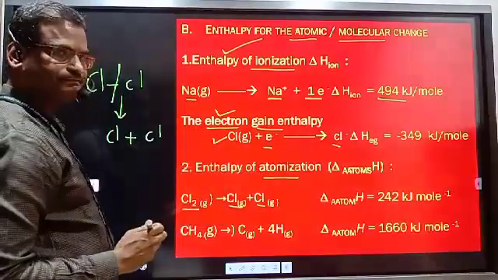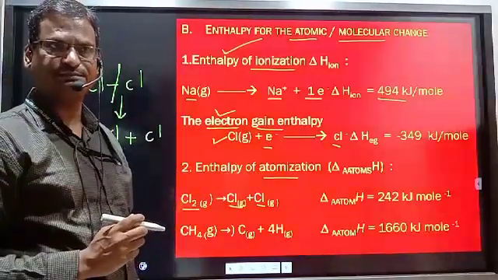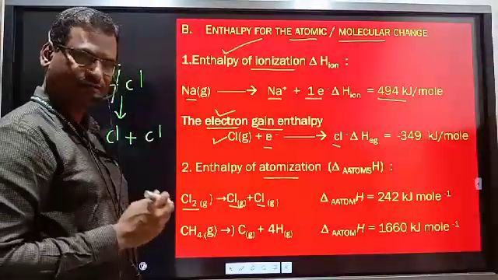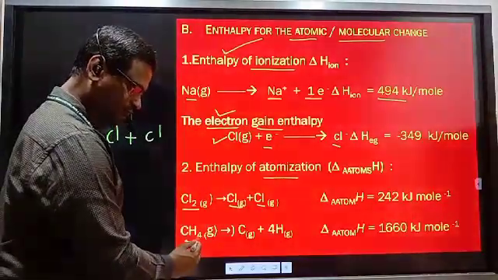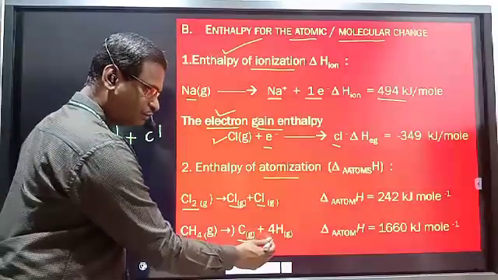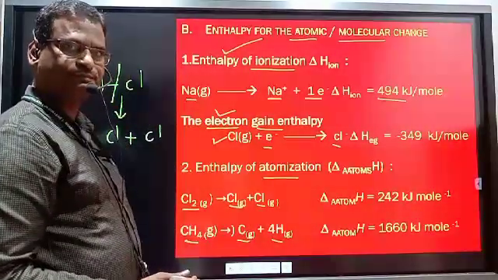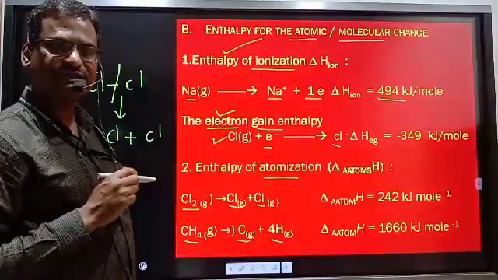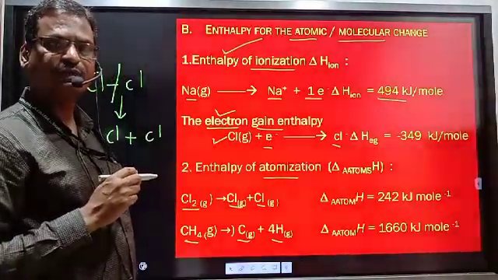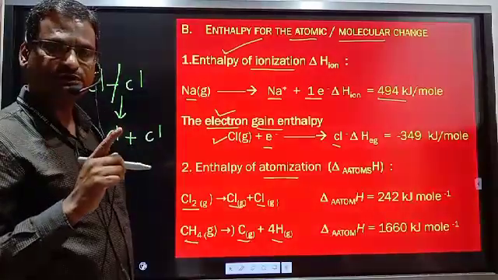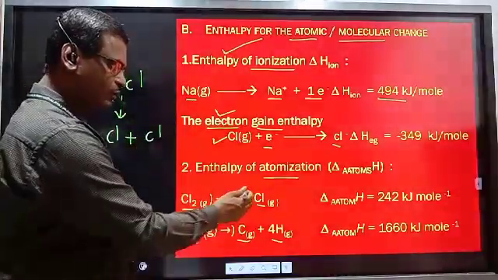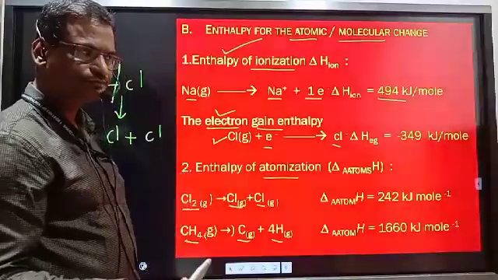Atoms are obtained, is known as atomization. A molecule is broken and converted to atoms. Here also, the molecule is broken and converted to 5 atoms. So what is enthalpy of atomization? It is the enthalpy change whenever all molecules present in 1 mole of substance are converted to their atoms.